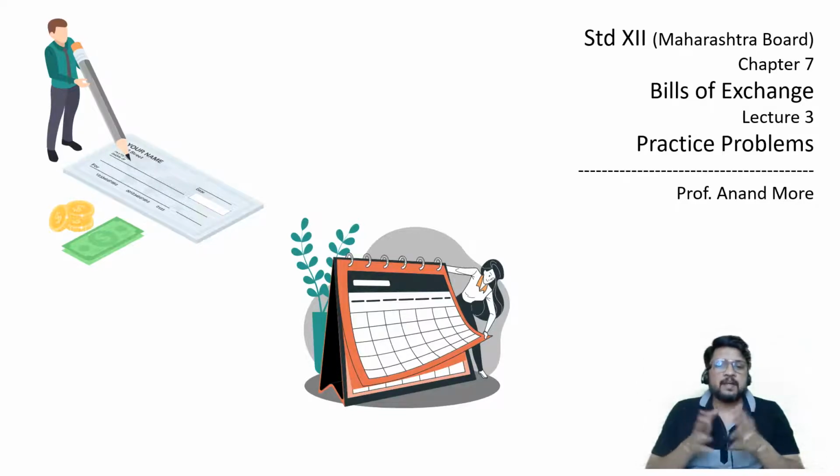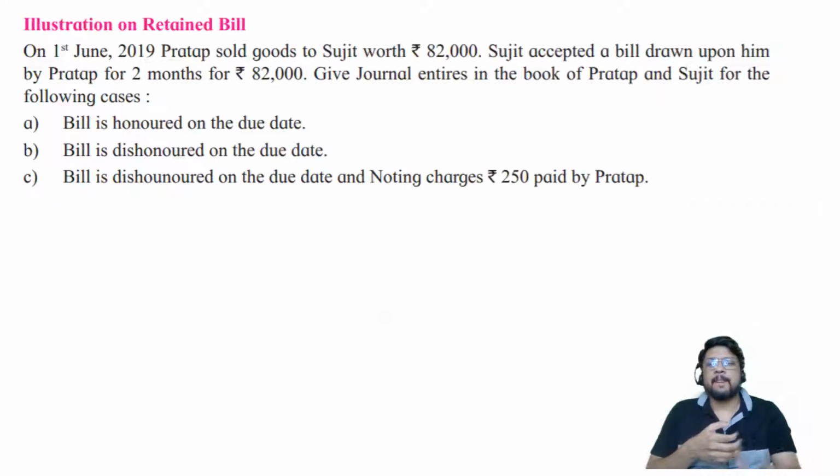Okay, so be ready with your paper, pen, pencil. A pencil is required for the purpose of drawing the formats, pen obviously for the purpose of writing, and your notebook and your mind. Okay, so let us go for starting with our first problem. First question, simple question. First problem, simple problem, no tension.